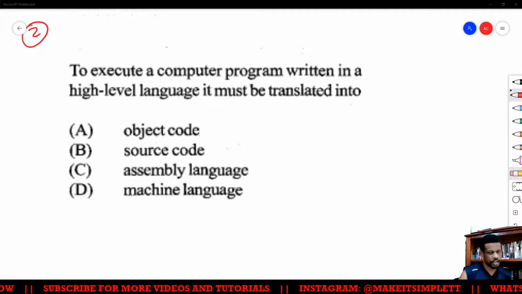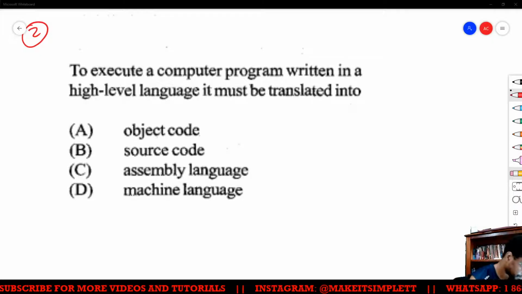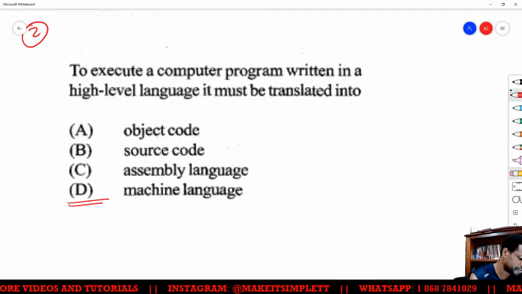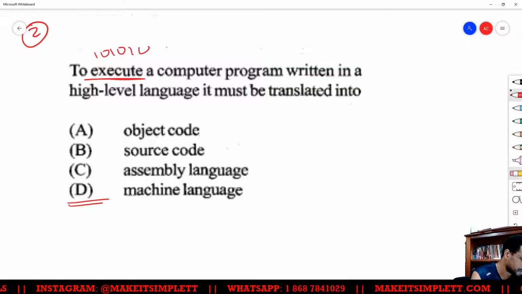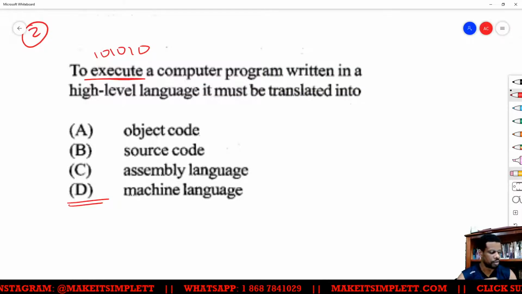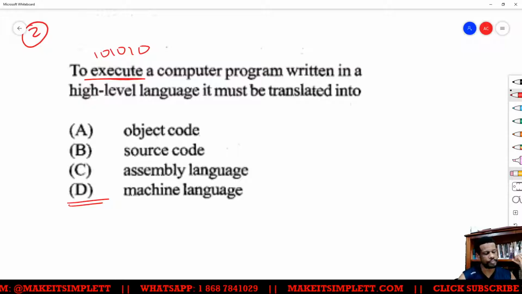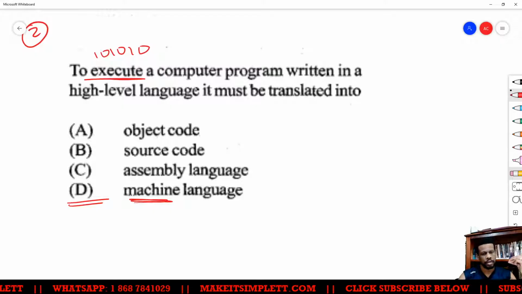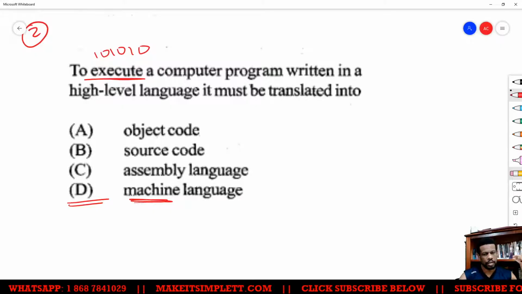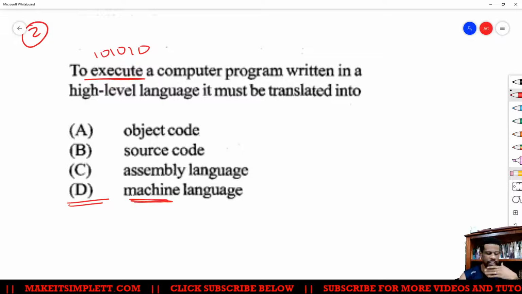Right, so the answer is D. Because for a program to be executed, you can't execute something that's not ones and zeros. Because in the fetch-execute cycle, all the computer is going to get is the ones and zeros, so that's machine code. It can't execute anything else. A computer can't do anything other than ones and zeros. So you just kind of had to accept that.